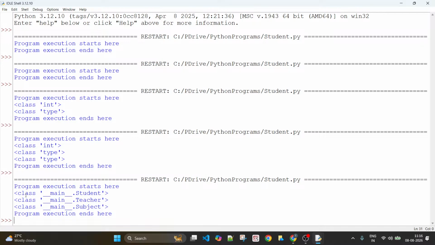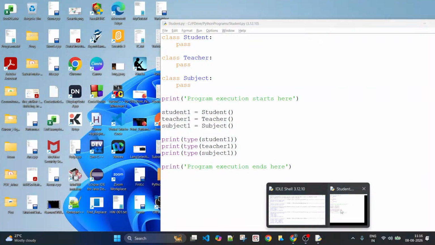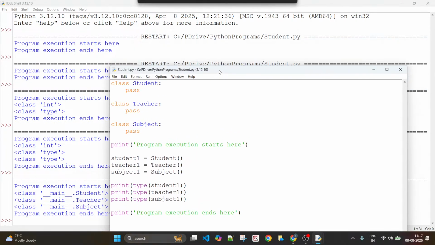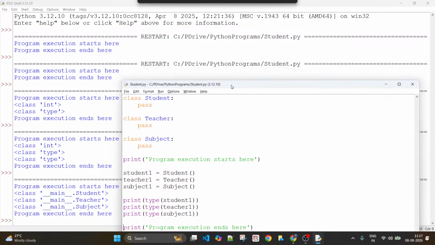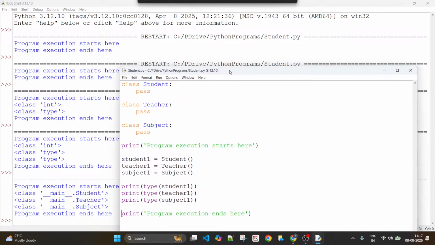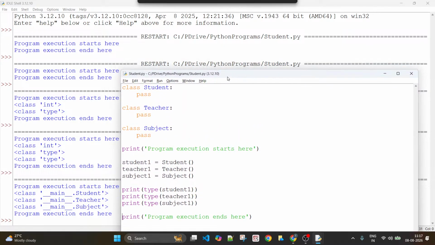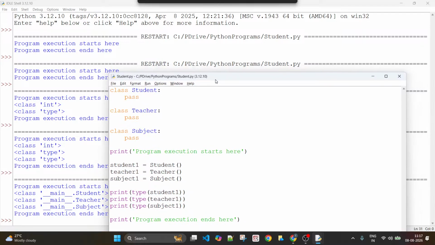As you can see here, let me bring back the code so that you can compare them. Yes, this is a print. All right. So the first one says that the type of student 1 is student within main module.